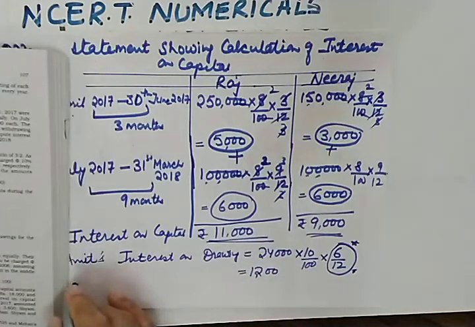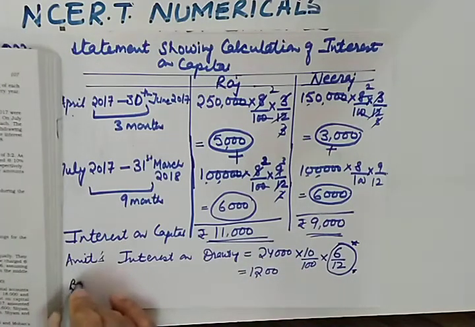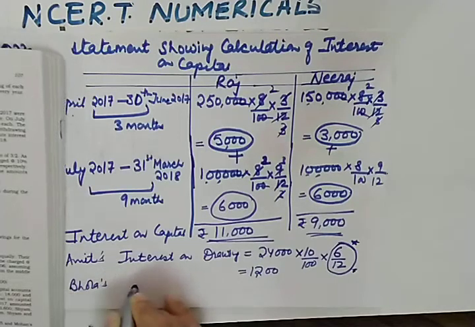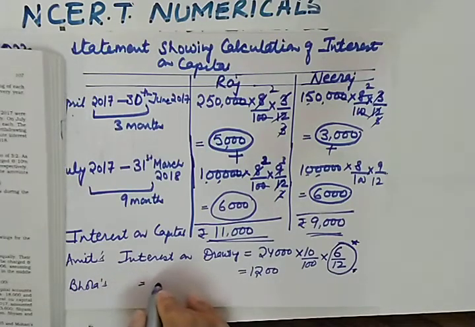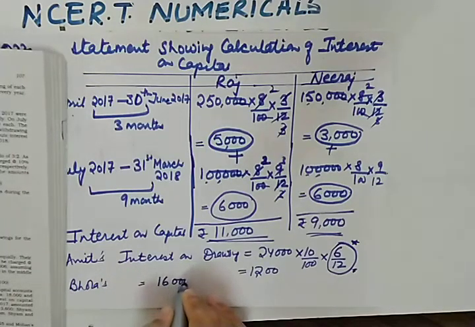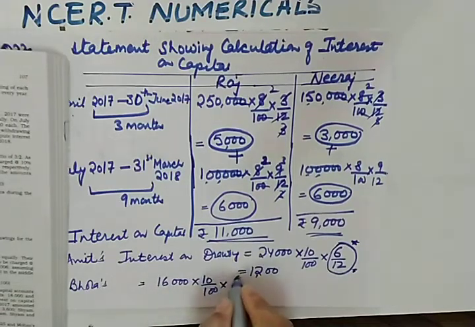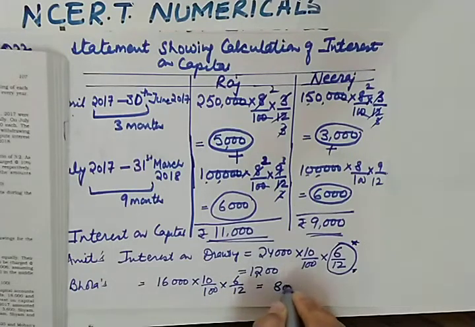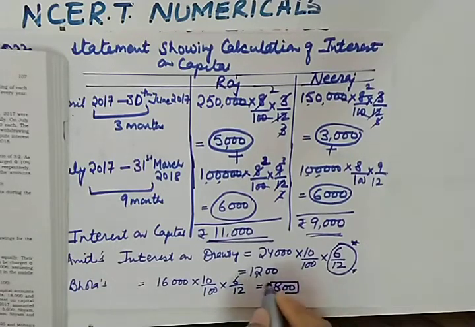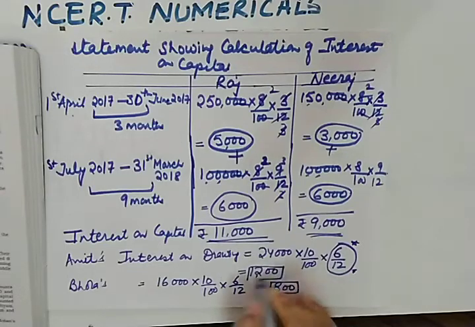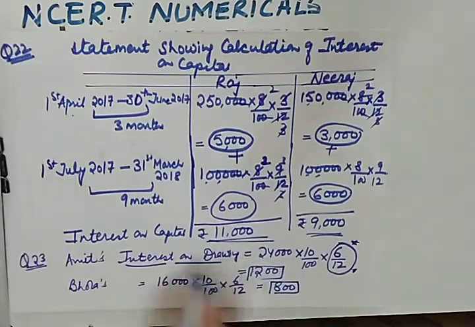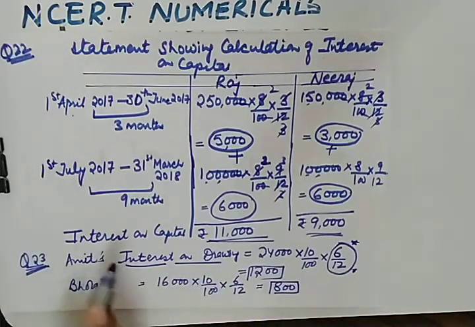Similarly, if you solve for Bhola's, interest on drawing will be 16,000 multiplied by rate is 10%, multiplied by 6 upon 12. So this will be 800. So these are the interest on drawings. So I hope question number 23 is also clear to you.